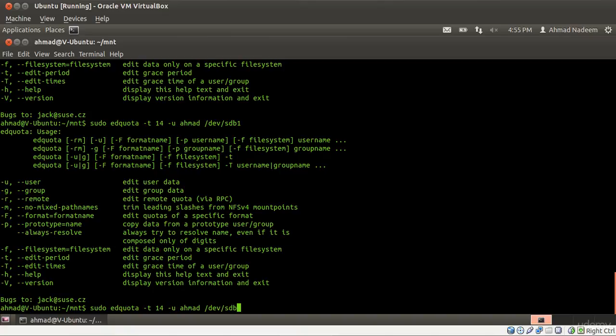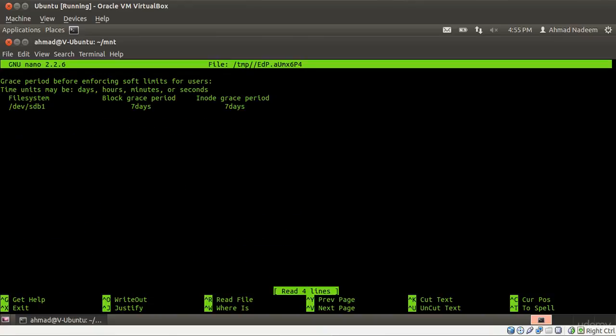Rather, I do not need to put in the drive letter, just put in the -t option so that it is implemented for all the drives. So I put in edquota -t and I press enter, and over here I can change these limits to whatever values I like, maybe 10 days or maybe fewer days, for blocks as well as for inodes.